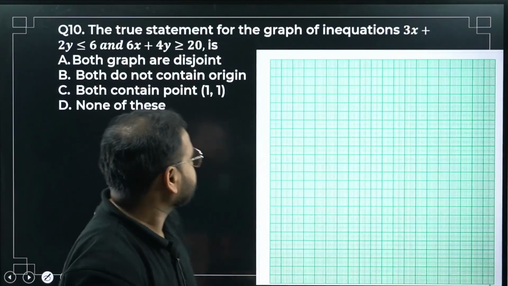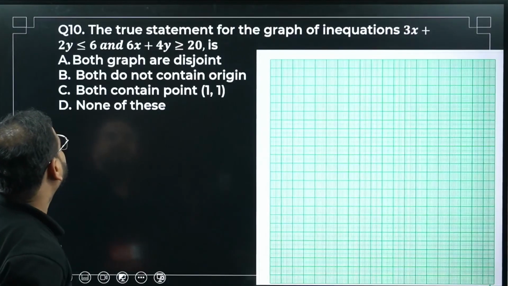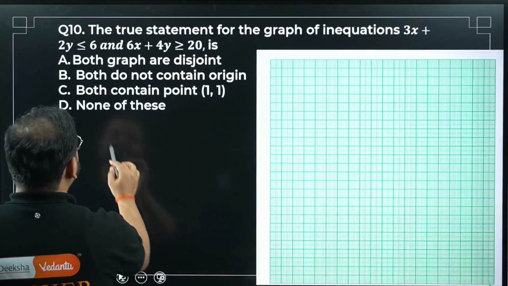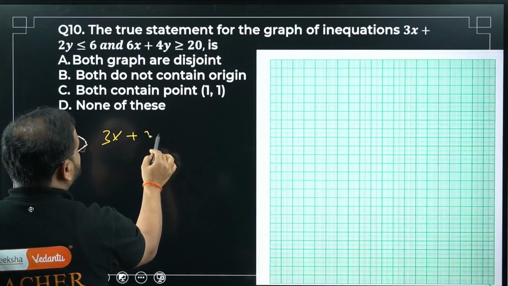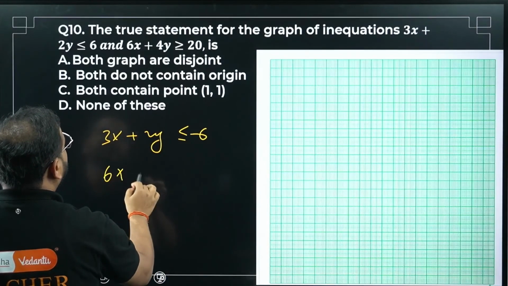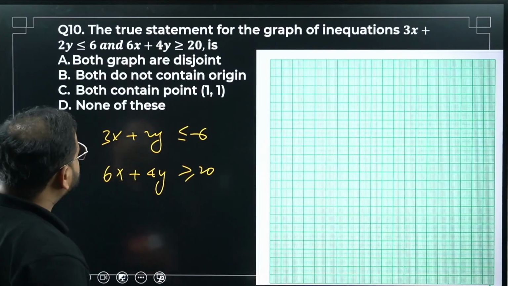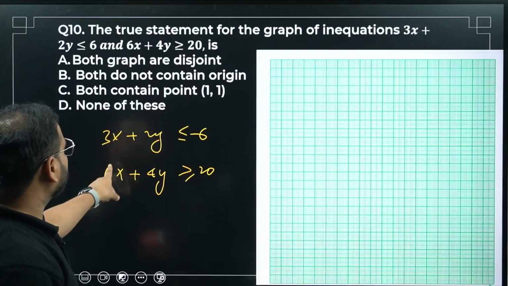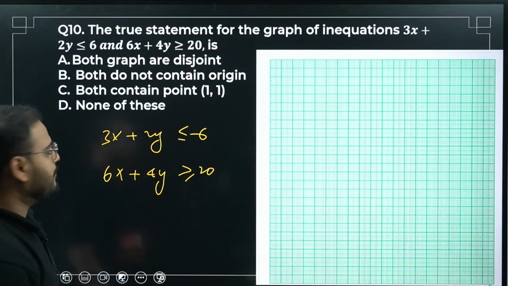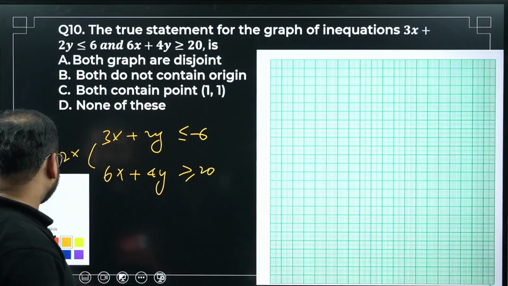The true statement for the graph of the equations 3x plus 2y less than or equal to 6. There is no objective function here. Arey, these are parallel lines, right? Please check. They are parallel lines, no? 3 into 2, 2 into 2, 6 and 4. Parallel lines, sir. The factor is what? Into 2. Remember this? If I draw this line on the curve, I get what?